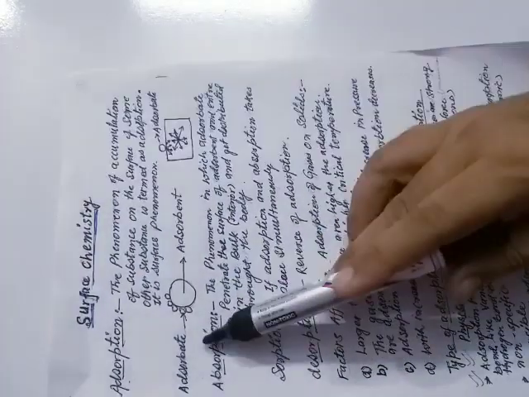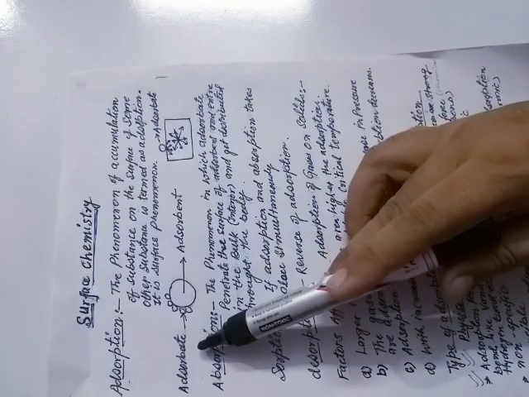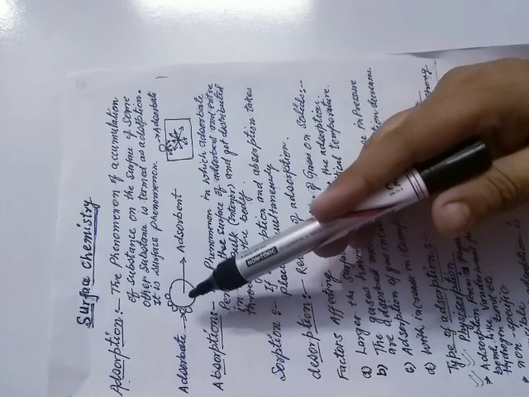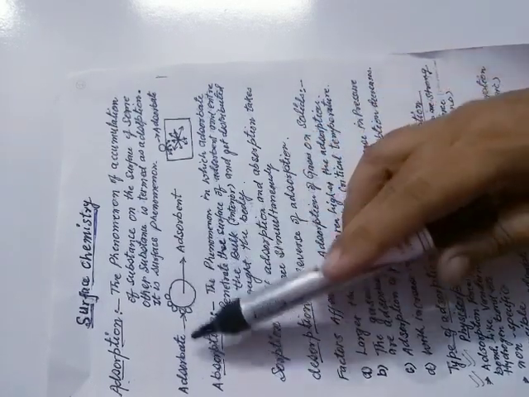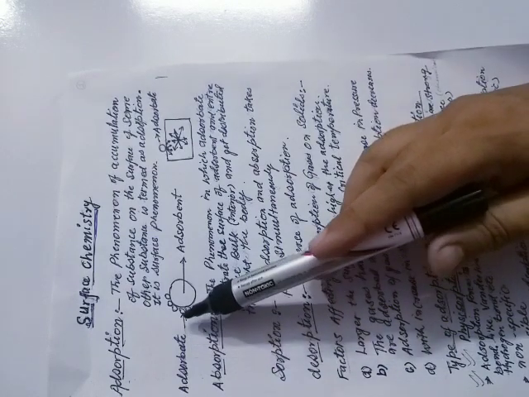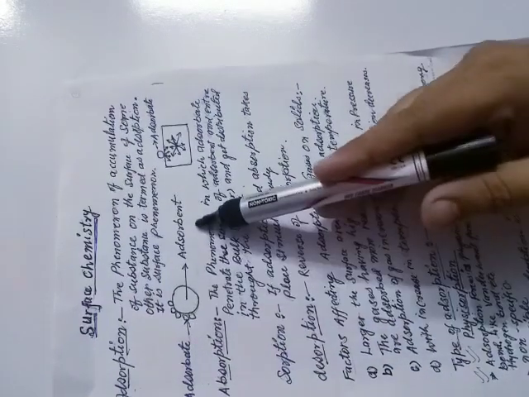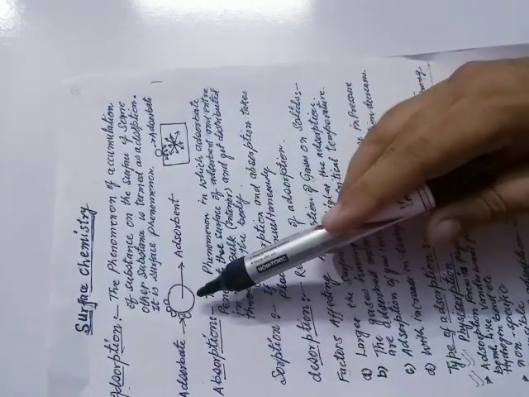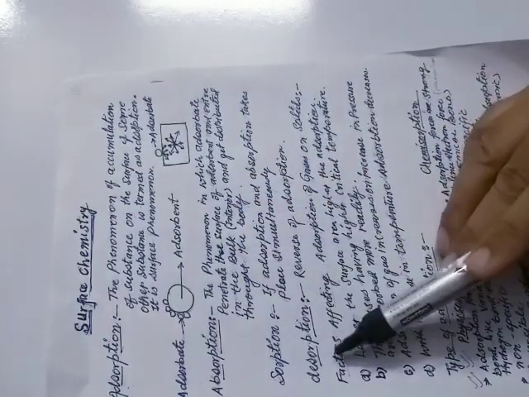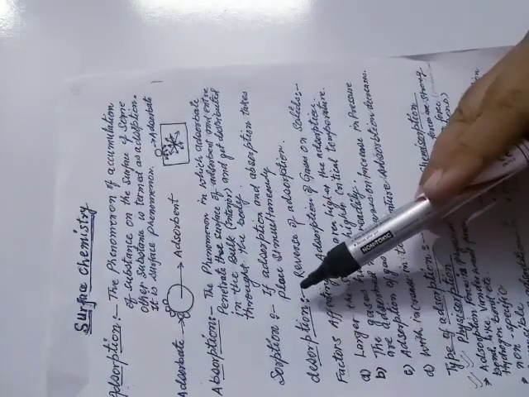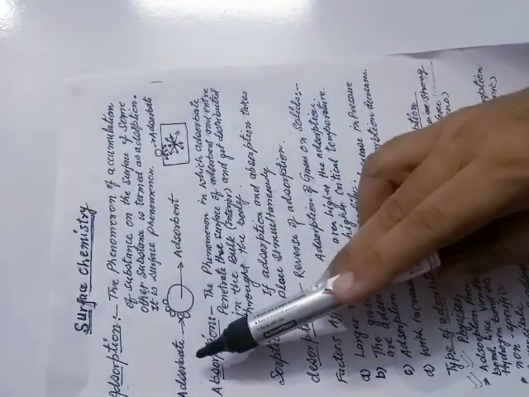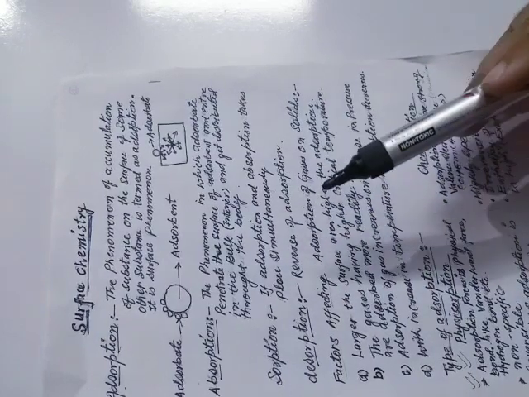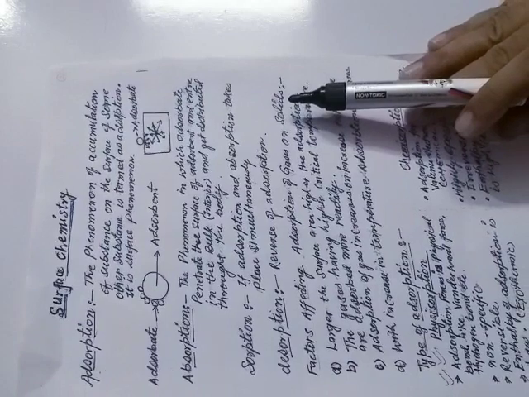And desorption is the opposite of adsorption. When the process of adsorption starts, after some time the process of desorption also starts. This means the molecules are accumulating on the surface of the adsorbent, and at the same time some molecules of the adsorbate are leaving the surface of the adsorbent. So both processes are going on. The time will come when equilibrium is established between adsorption and desorption. At that time, you cannot recognize what is going on, whether it is adsorption or absorption.